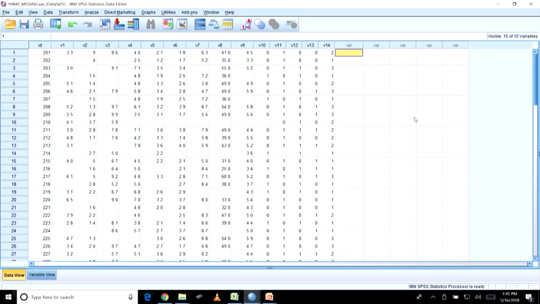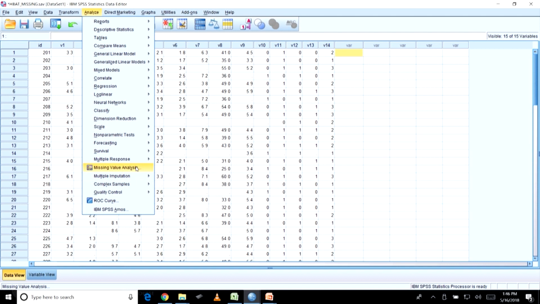Now, let me show you how to handle the missing data in a data set. This is the data set which I had earlier shown to you also. Now, there are lots of missing data as you can see, correct. So, first you can do one thing, you can just check how much missing data is there. To do that you go to Analyze, Missing Value Analysis.